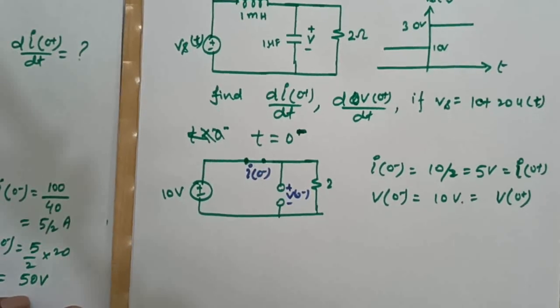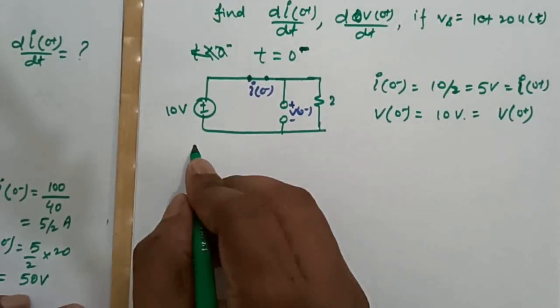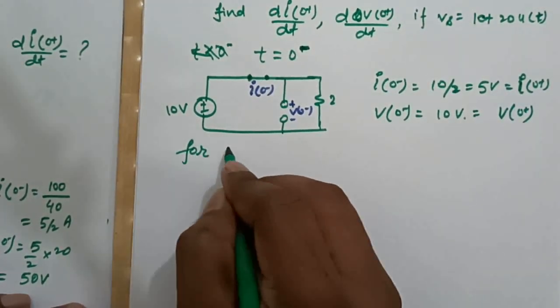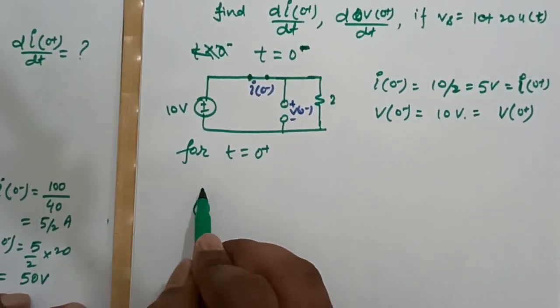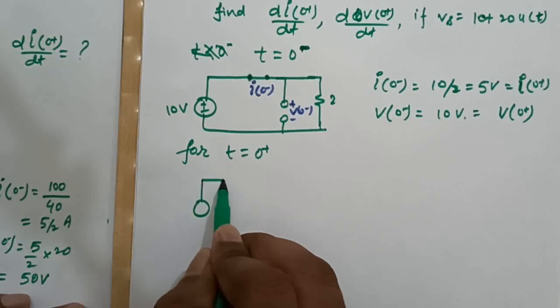Now for time t equal to 0 plus, what will be the circuit condition? This voltage source will be there.